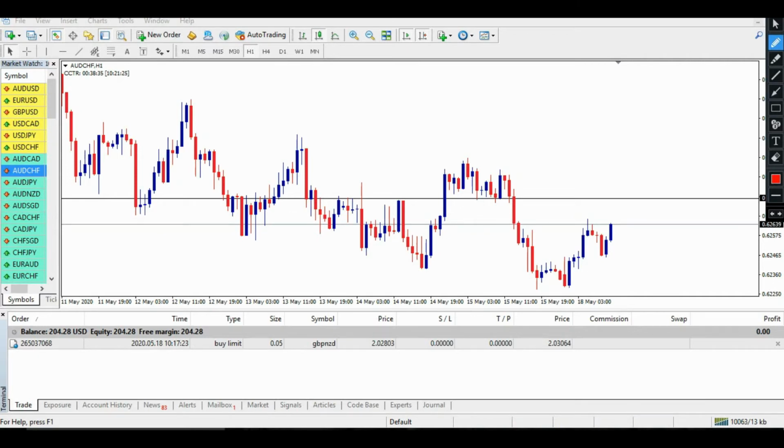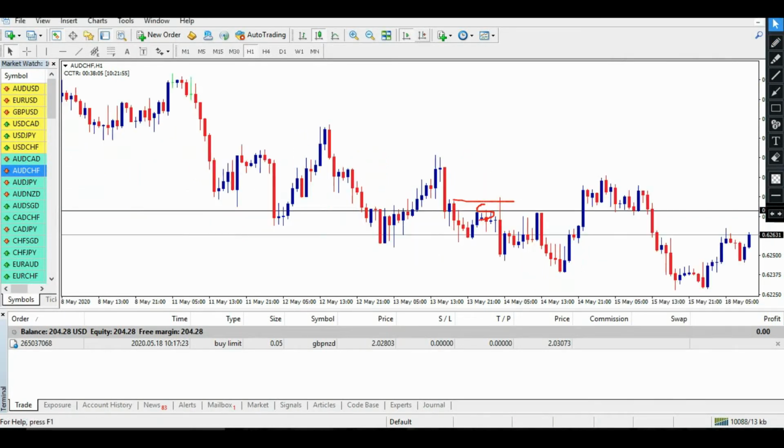As you can see, this particular place was acting as a support, and that support has been broken out by this bearish candle. Look at that, this bearish candle. Previously, when I look back, I can see that exact support was acting as a strong resistance, not just once but twice. Let me find out how many times it reacted as a resistance.